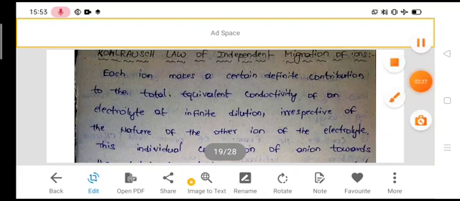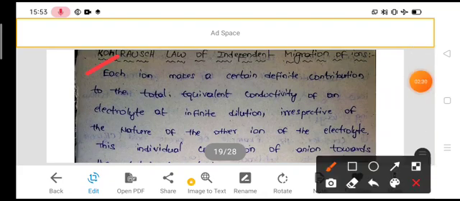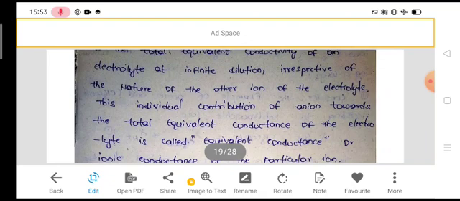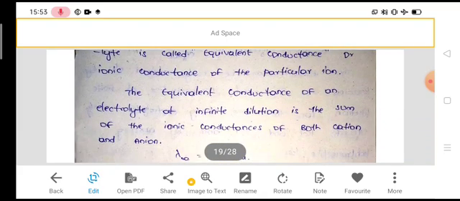Actually, according to Kohlrausch law, at infinite dilution in an electrolyte, each ion makes a certain definite contribution to the total equivalent conductance, irrespective of the nature of the other ion. This individual contribution of an ion towards the total equivalent conductance of the electrolyte is called the equivalent conductance or ionic conductance of the particular ion.